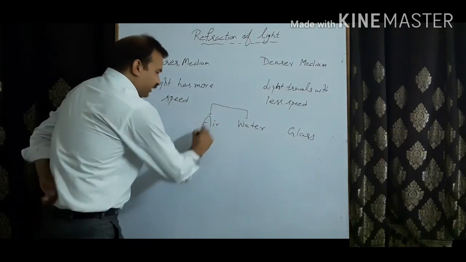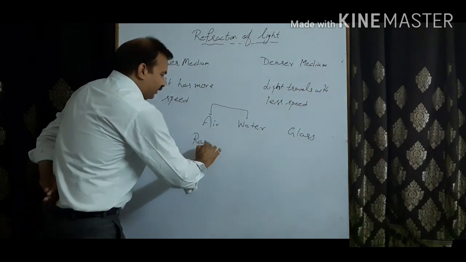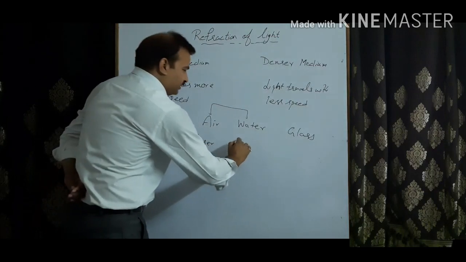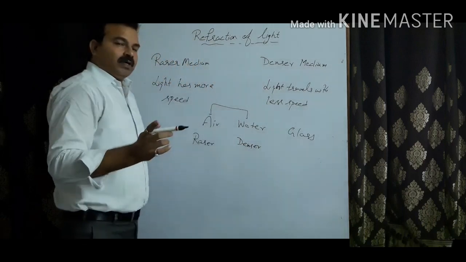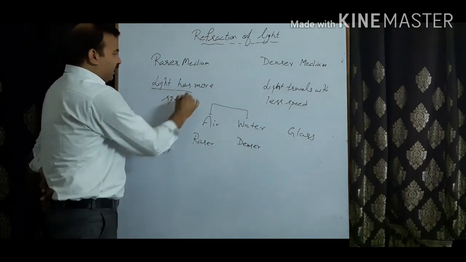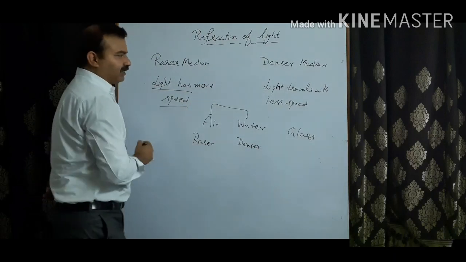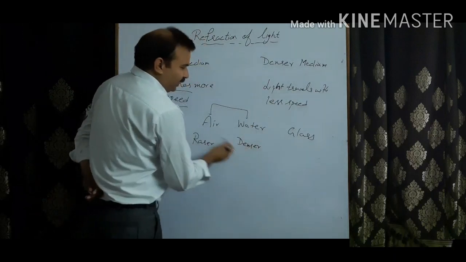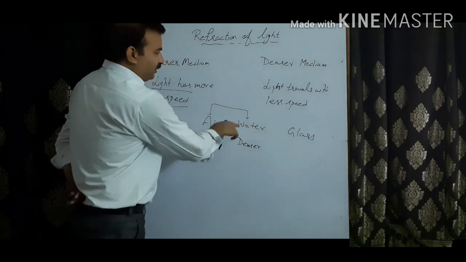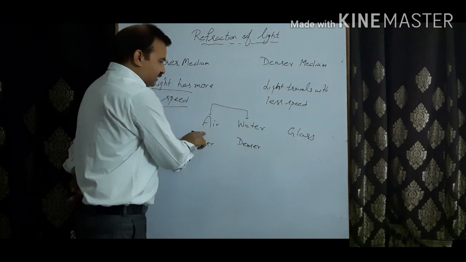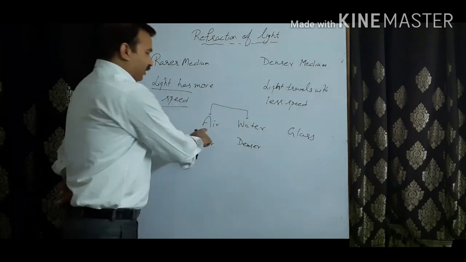In this case air is a rarer medium whereas water is a denser medium. In a rarer medium light has more speed, and in a denser medium light has less speed. So the speed of light in water is less as compared to the speed of light in air.